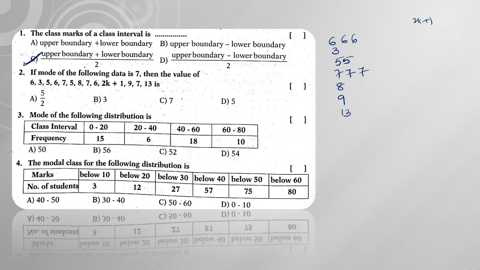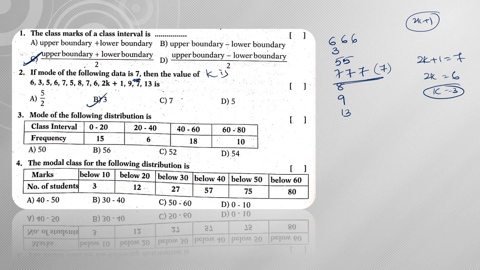Now what is it telling you? Mode of the given data is 7, that means this 2k plus 1 should be kept here. So this is 1, 7, then only we can say that mode of this particular data is 7. So 2k plus 1 is equal to 7, from this 2k is equal to 6, k is equal to 3. Hence the value of k is 3.